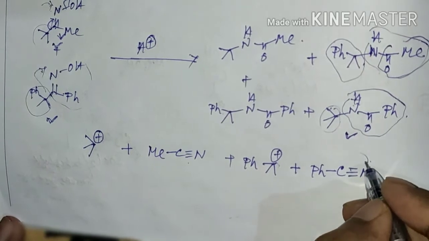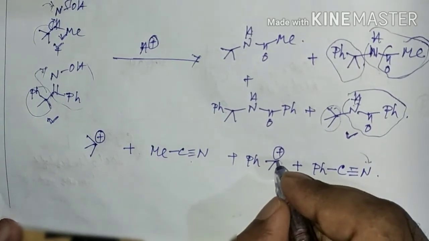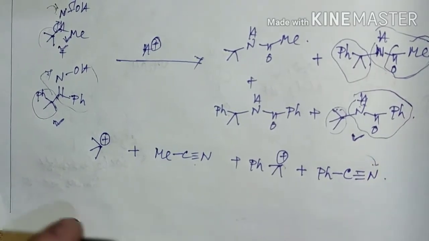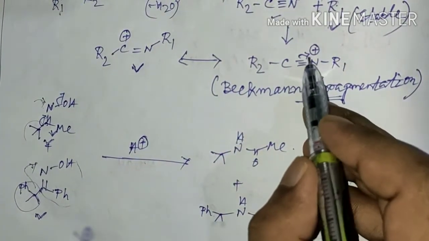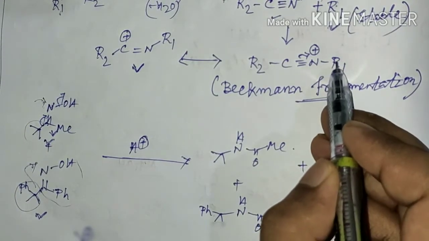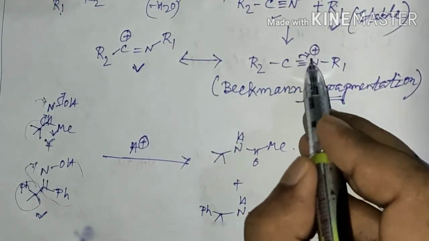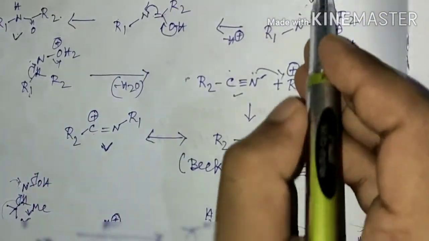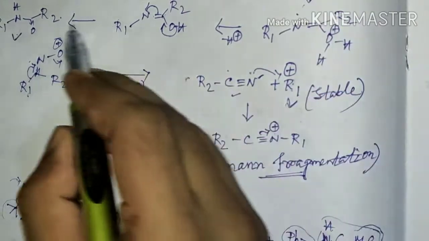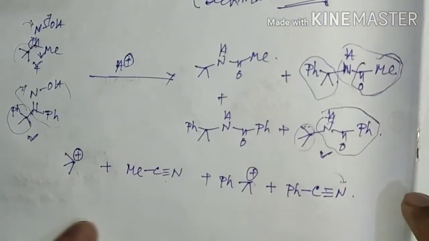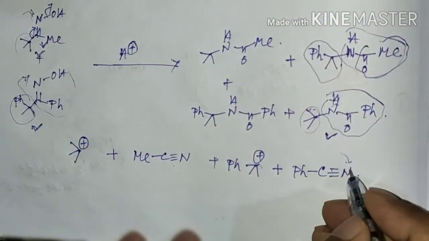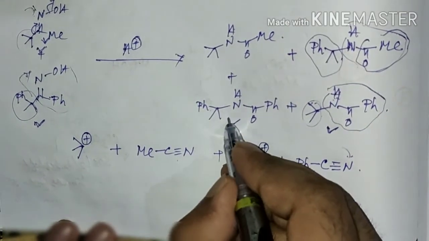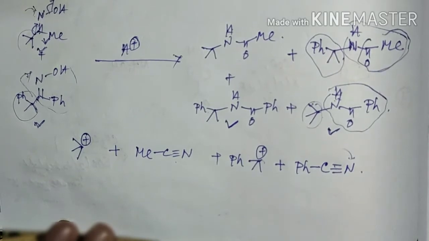Now if the nitrogen lone pair attacks this carbocation, after attack by water, like this mechanism, that is, nitrogen is attacking the carbocation and after resonance and attack by water it will form the amide like this. And in this case, if nitrogen attacks here and after water attack, it will form this amide.